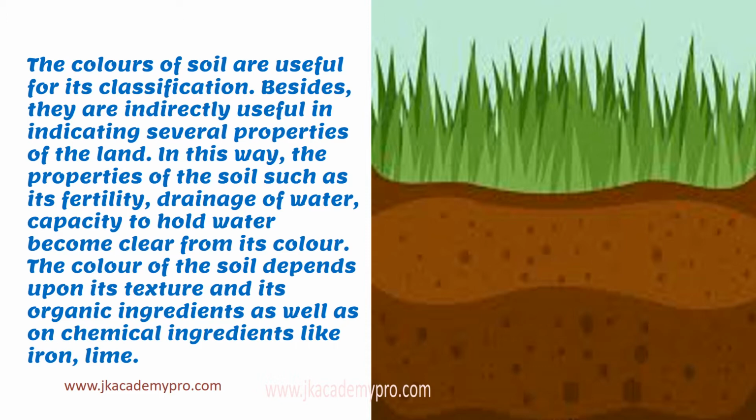Texture means what it consists of, how the soil feels, and its organic ingredients, as well as chemical ingredients like iron and lime. So, by looking at the color of the soil, we can understand what it consists of, the texture, the chemical components, or the organic components in the soil. The color of the soil gives us a lot of details about the soil.